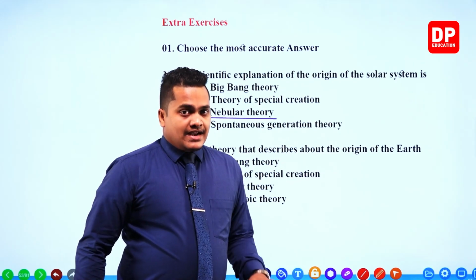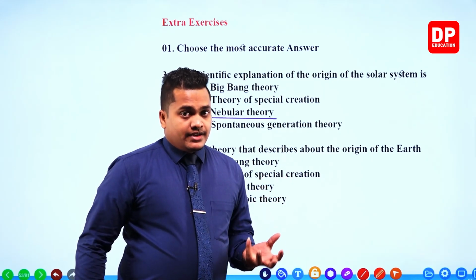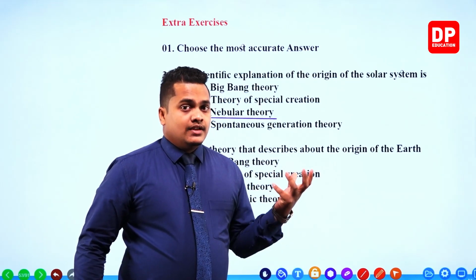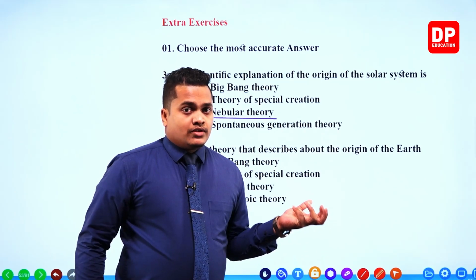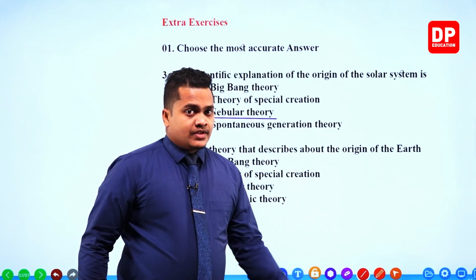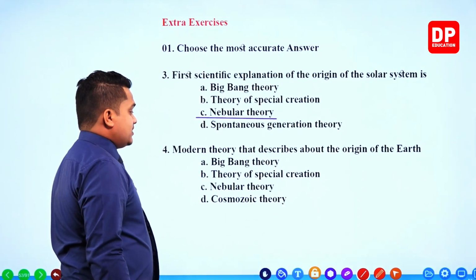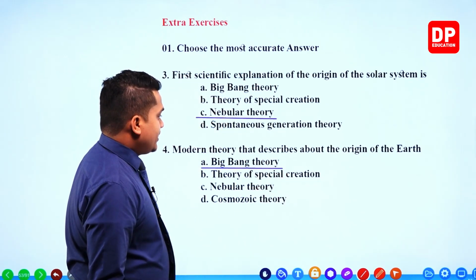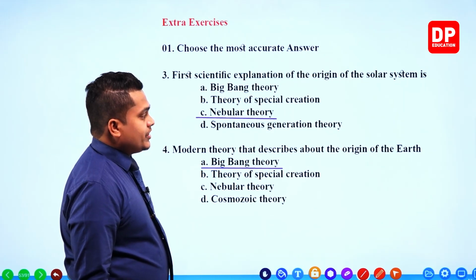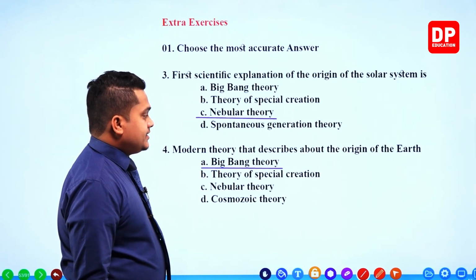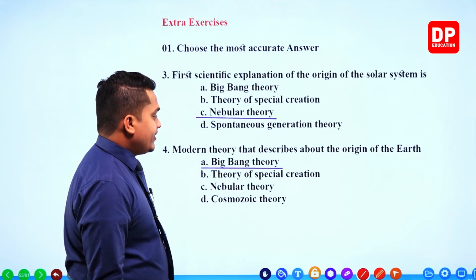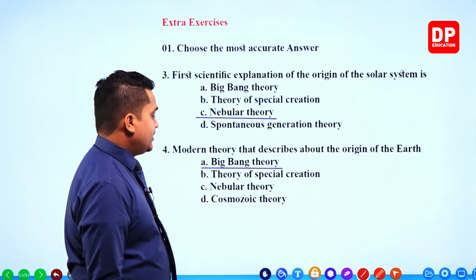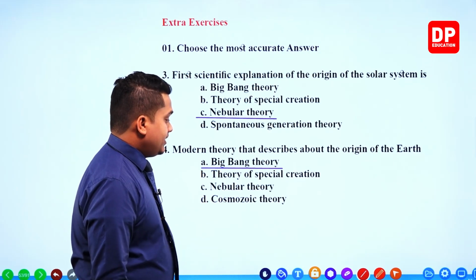That is the best explanation we can give when discussing the creation of the whole universe. So the modern theory that describes the origin of the earth is the Big Bang theory. Theory of special creation, we discussed in the earlier case, as well as the nebular theory and also the cosmozoic theory.